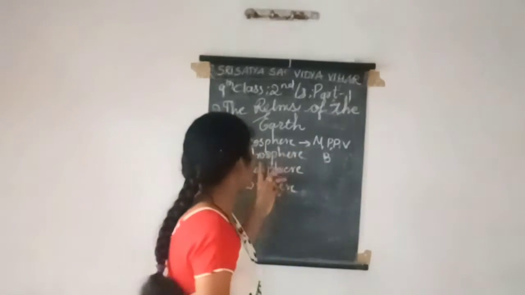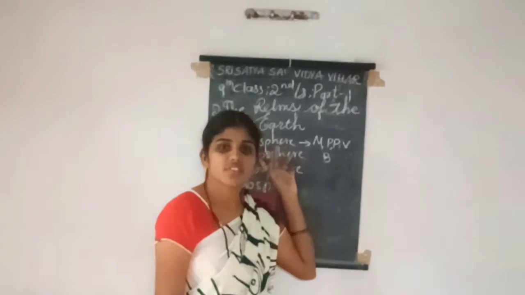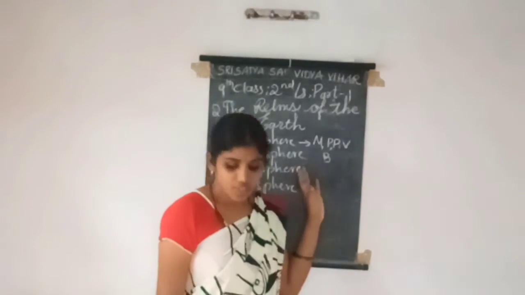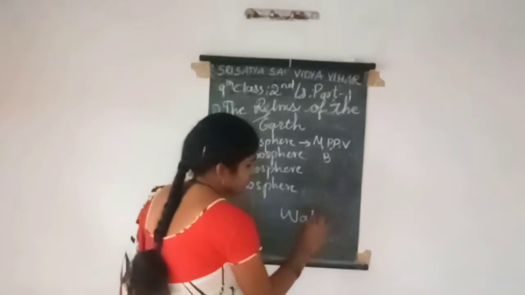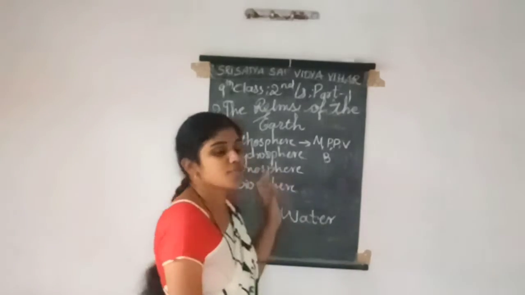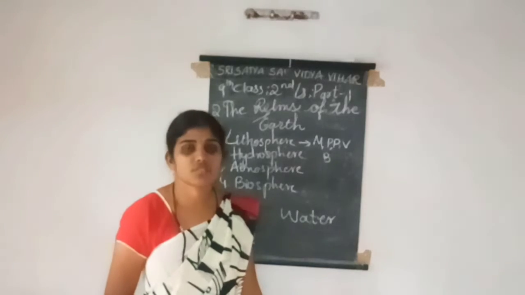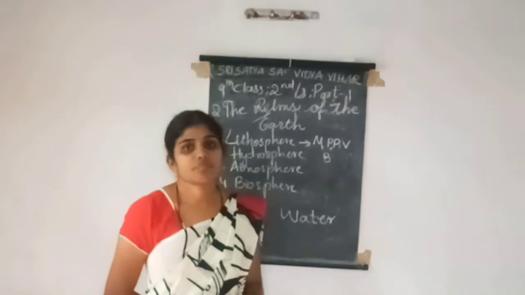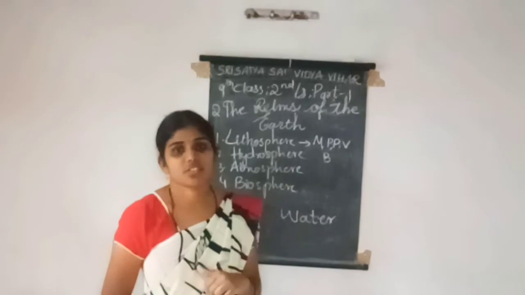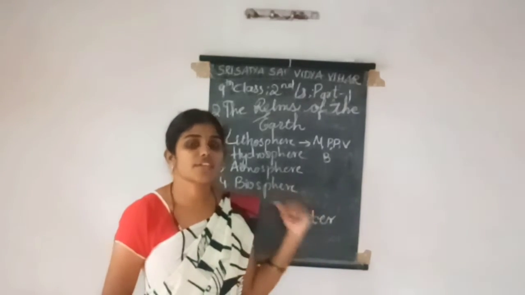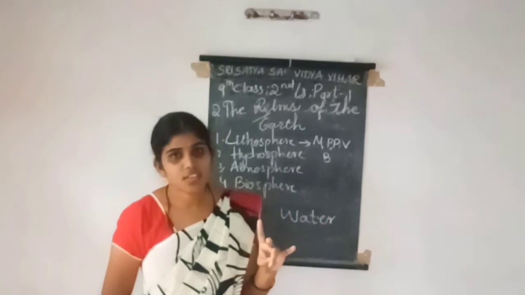After that we go to the hydrosphere. Hydro means the complete water layer. The water present in the form of ponds, rivers, lakes, oceans and seas all comes under the hydrosphere.